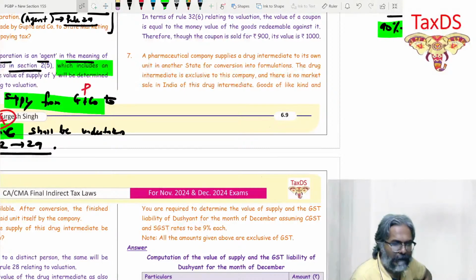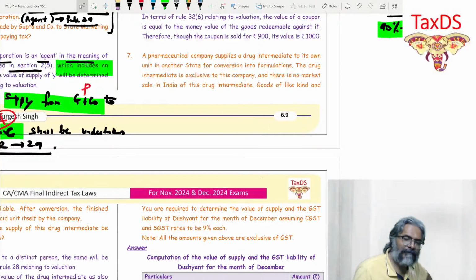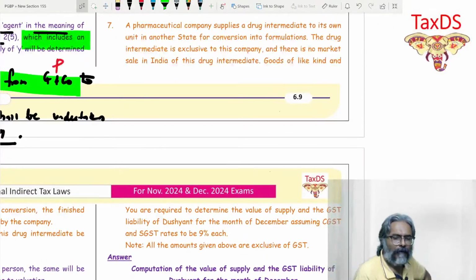A pharmaceutical company supplies a drug intermediate to its own unit in another state for conversion into formulation.